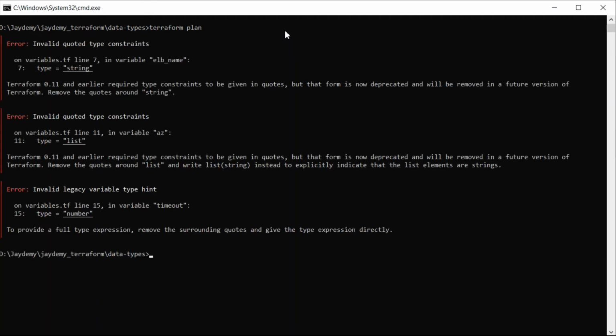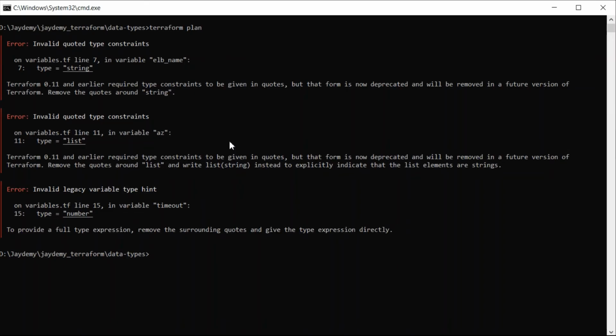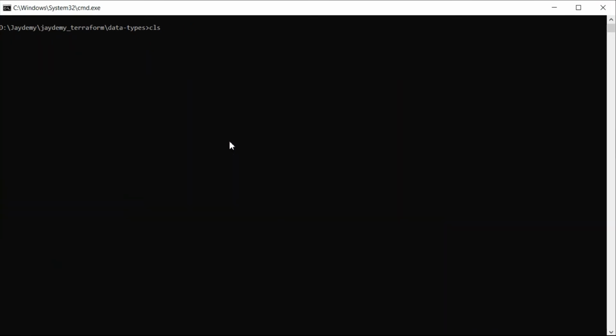Okay, timeout list. Okay, sorry, it's my mistake. I need to provide a type. These details I provided as a string. Okay, just save this one, go back and reapply it, rerun the Terraform plan. This time we will see what will happen.